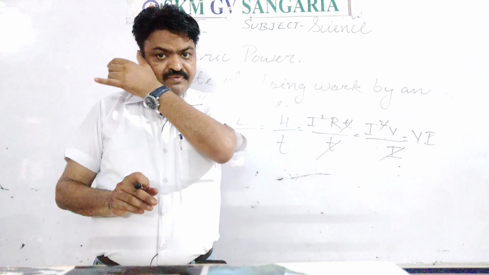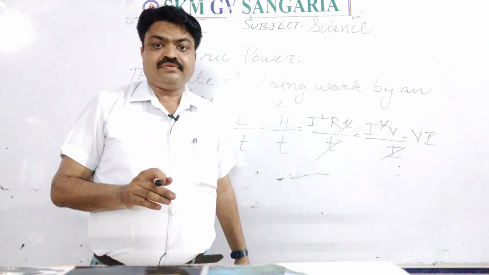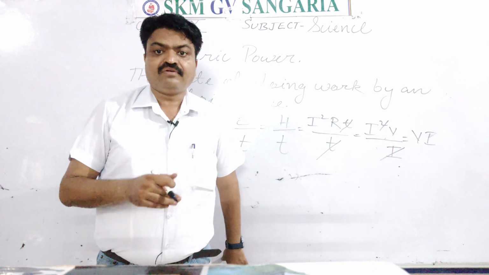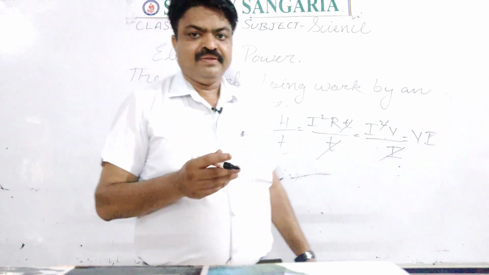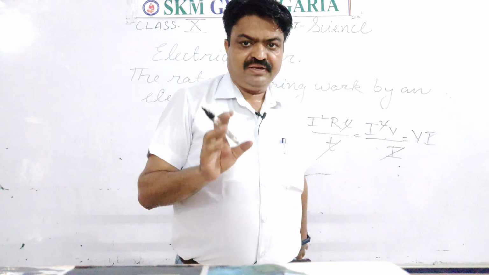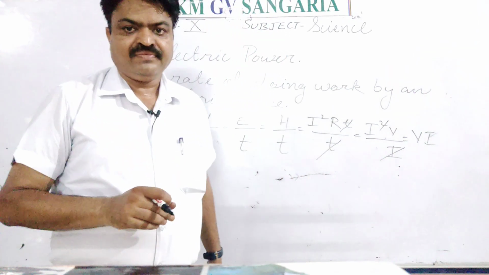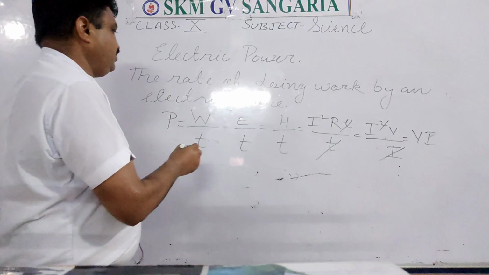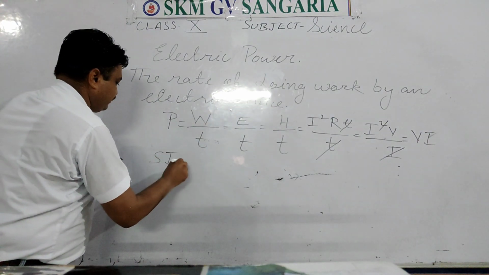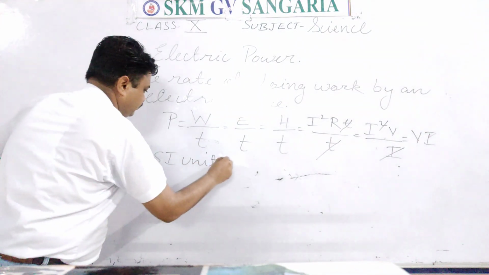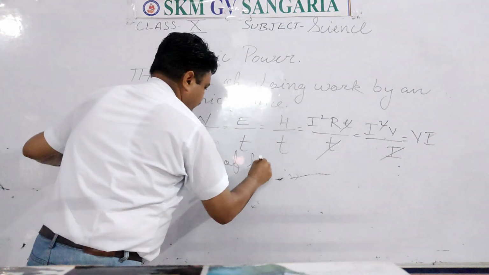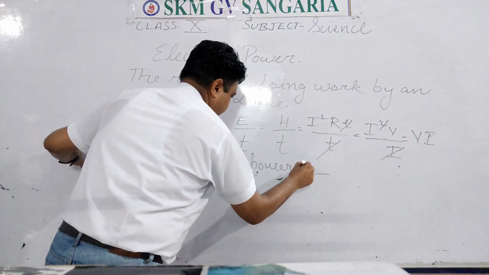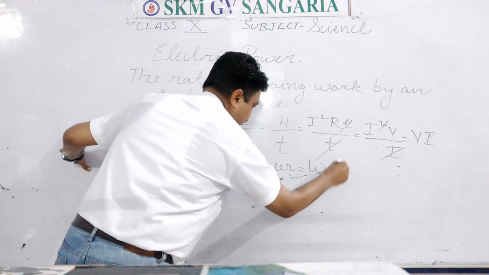Now we come to the commercial unit of power, or first, what is the SI unit of power? The SI unit of power is watt, student. You will write: SI unit of power is watt.